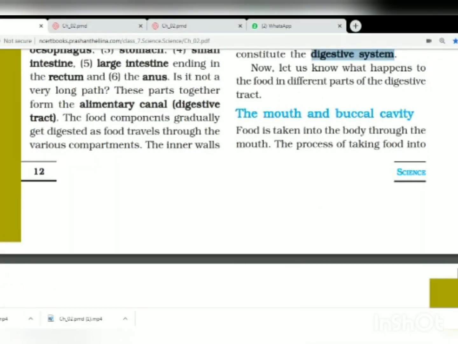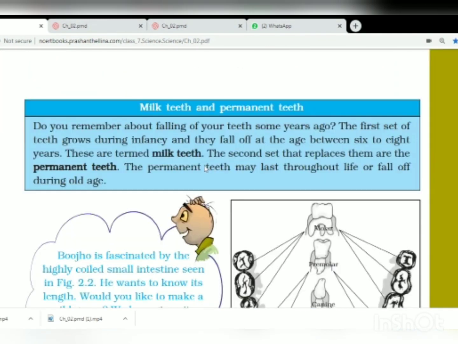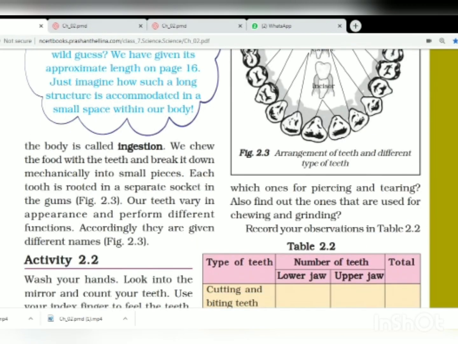So we had started with the mouth and buccal cavity. The food is taken into our body through the mouth. When we eat the food, we keep it in our mouth, and the process of taking food into the body is called ingestion. Okay, the process of taking in food and keeping it in our mouth is called ingestion.